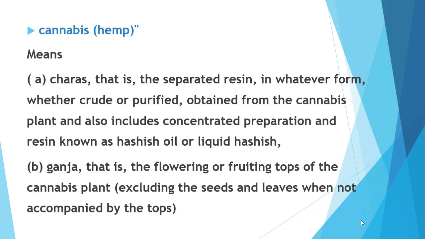Next is cannabis, otherwise known as hemp. It means charas, that is separated resin in whatever form, whether crude or purified, obtained from the cannabis plant, and it also includes concentrated preparation and the resin known as hashish oil or liquid hashish. And ganja, that is the flowering or fruiting tops of the cannabis plant, excluding the seeds and leaves when not accompanied by the tops.